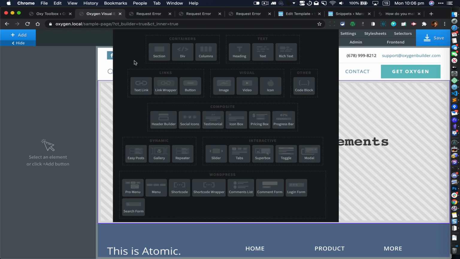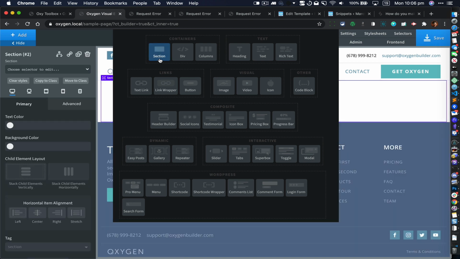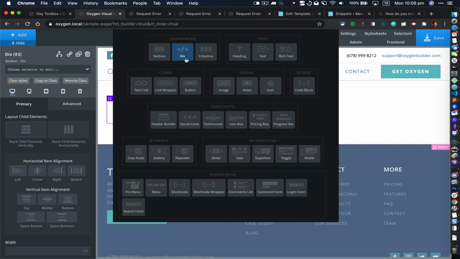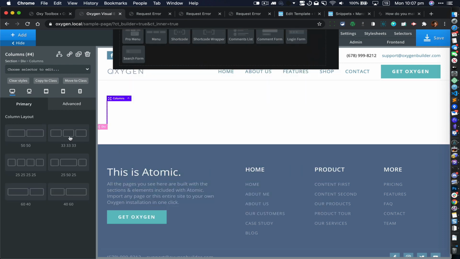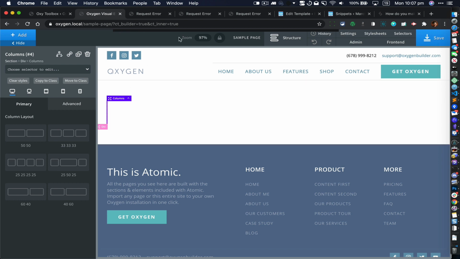So let's say I want to add a section. I can simply click on this and insert this section. Let's say I want to add a div. I can click on div, and let's say inside this div I want to add a columns component. I can click on that, and here when I take the mouse away of the panel, it is going to go back up, get hidden.